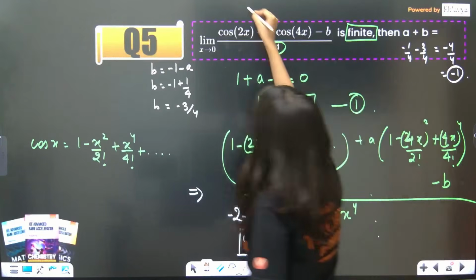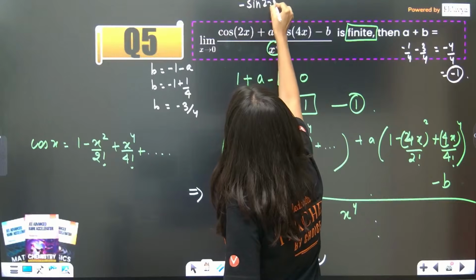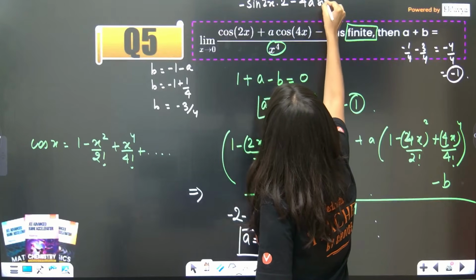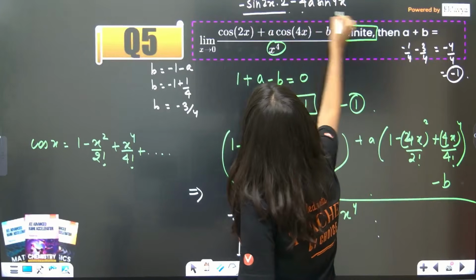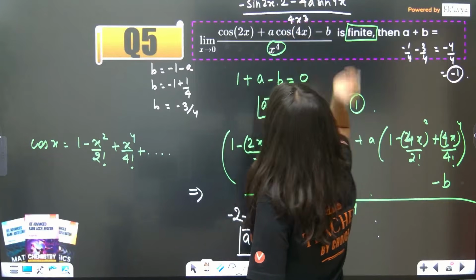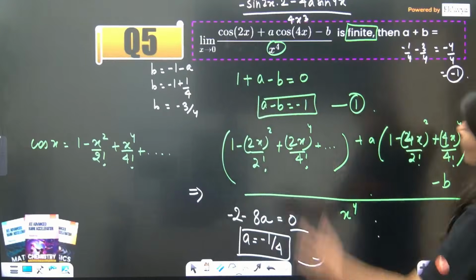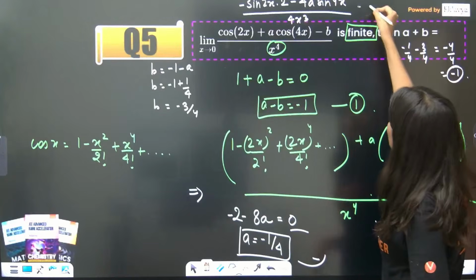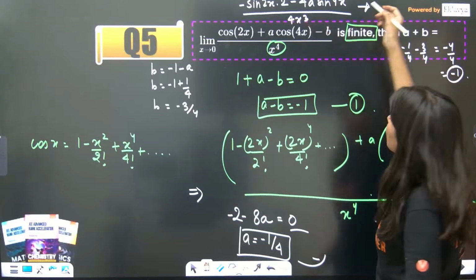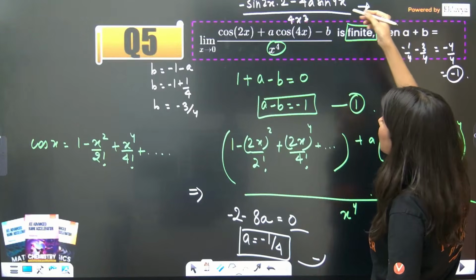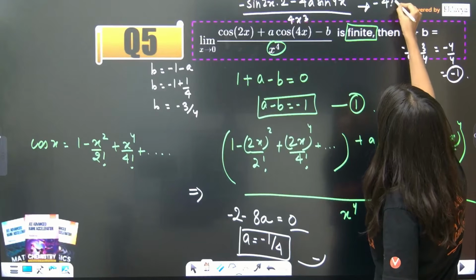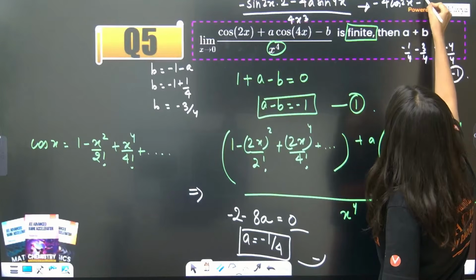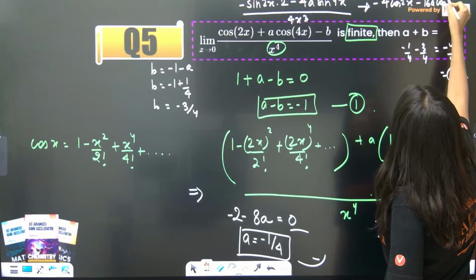Okay, see, minus sin 2x into 2 minus 4a sin 4x upon 4x cube. Correct or not? So automatically they are creating a 0 by 0 form. One more time now you have to apply L'Hopital and then put x equals to 0. So this is also a lengthy process. So this is minus 4 cos 2x and this is minus 16a cos 4x.